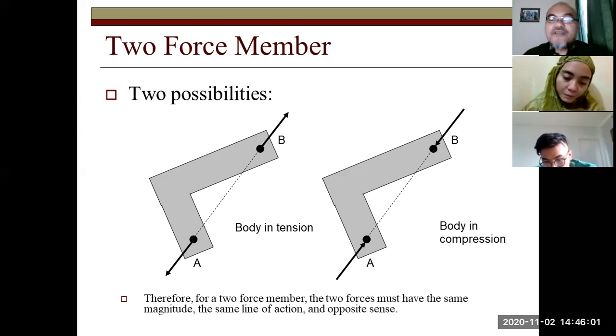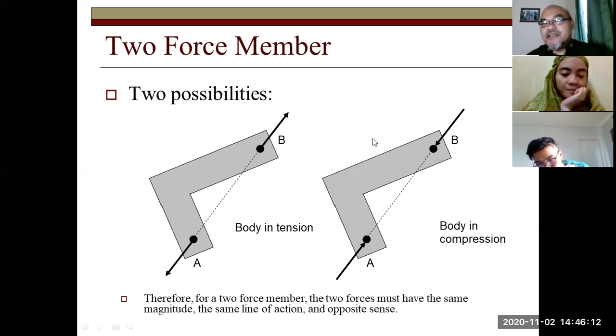Therefore, for a two force member, the two forces must have the same magnitude, the same line of action, and opposite sense. If they do not have the same line of action, it means they will create a moment, right? It means the rigid body is not in equilibrium anymore.